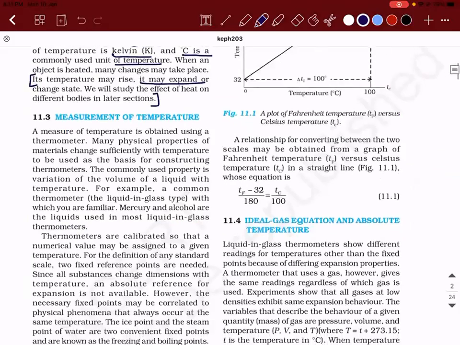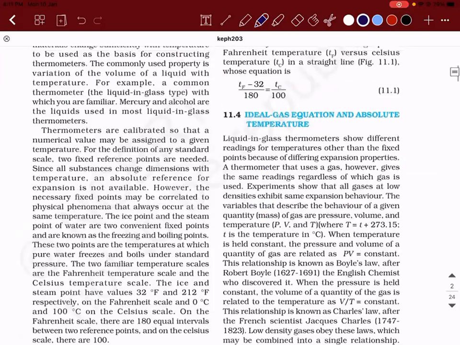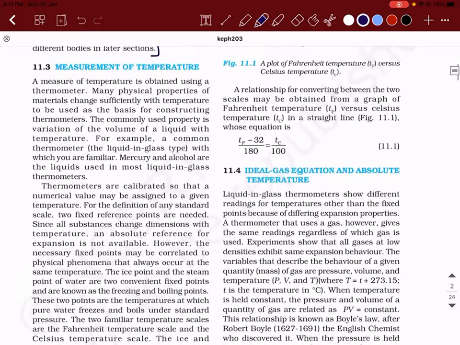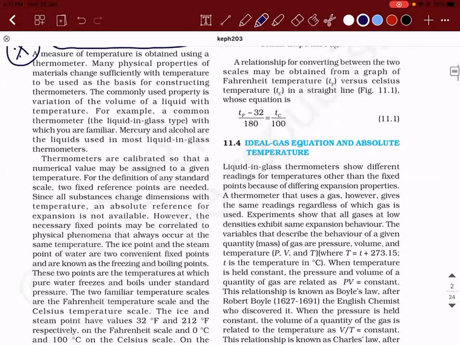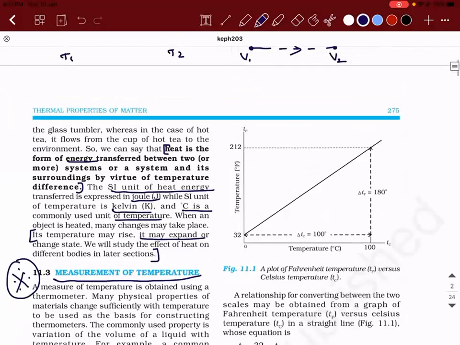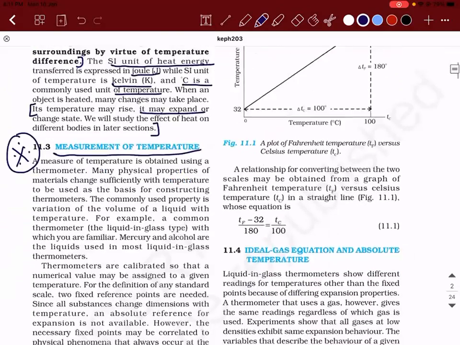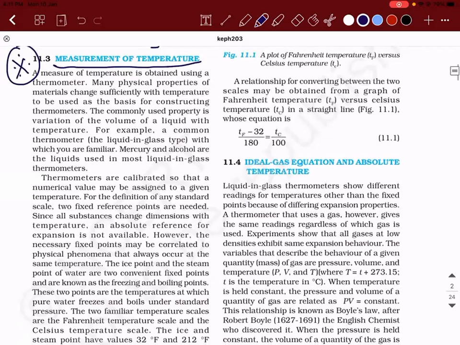Right. So till now we discussed the basics. So this is an important topic, which is measurement of temperature. So concentrate, okay? So generally, what are the devices that are used to measure temperature? Thermometer. You will use a thermometer, right?